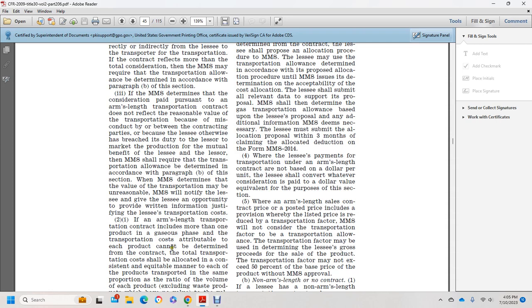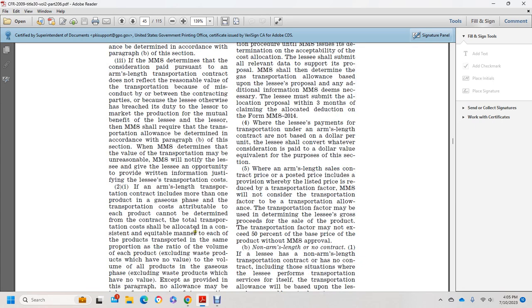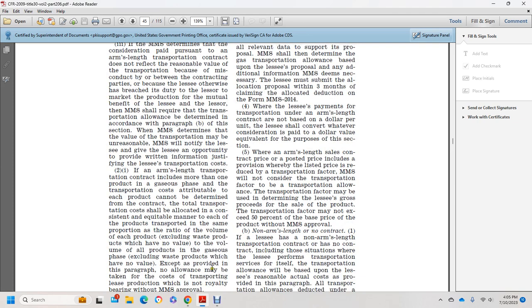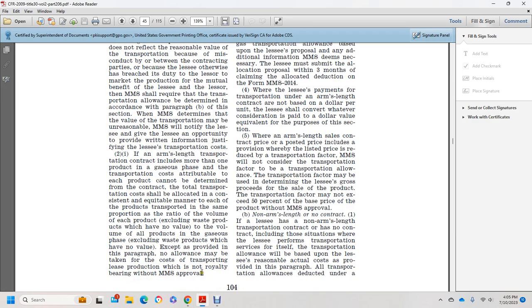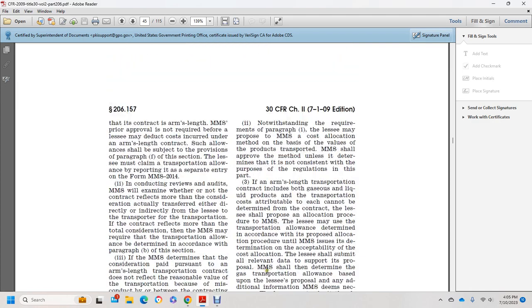If the arm's length transportation contract includes more than one product, such as gas, and the transportation cost attributable to each product cannot be determined from the contract, the total transportation cost should be allocated in a consistent and equitable manner. Each product is transported in the same proportion as the ratio of the volume of each product to the volumes of all the products, excluding waste products which have no value. Except as provided in the paragraph, no allowance may be taken for the cost of transporting lease production which is not royalty bearing without Minerals Management Service approval.